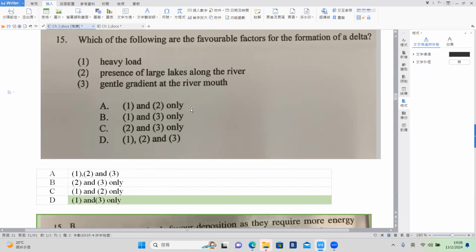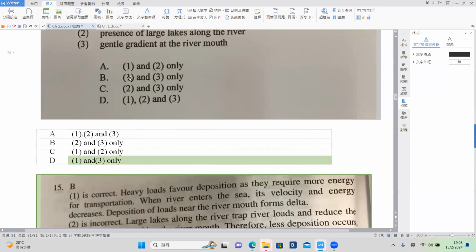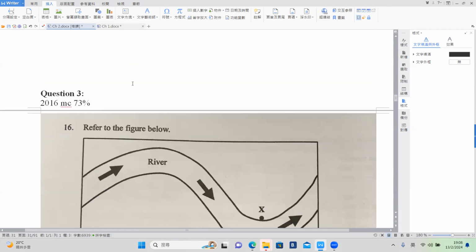Gentle gradient of the river mouth is also correct. So number 1 and number 3, okay? Number 1 and number 3, okay?